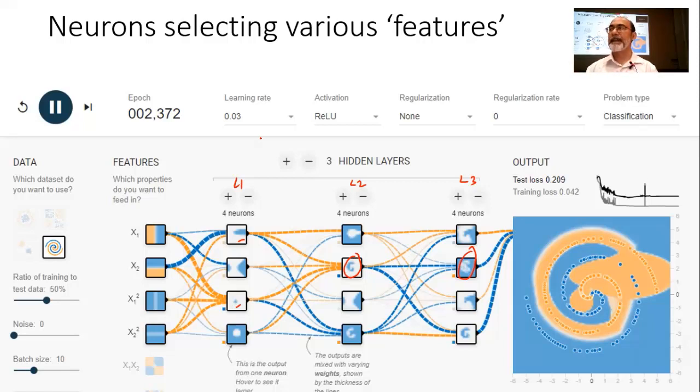Yes, and sir, how do we know which activation function to use? There are so many. Yes, so that depends. As I said to some of you, neural networks is somewhat of an art. It's still somewhat of an art. It's not a real science, as some of you might say. There's a lot of magic to it. There's a lot of experience to it. There's a lot of art to it.